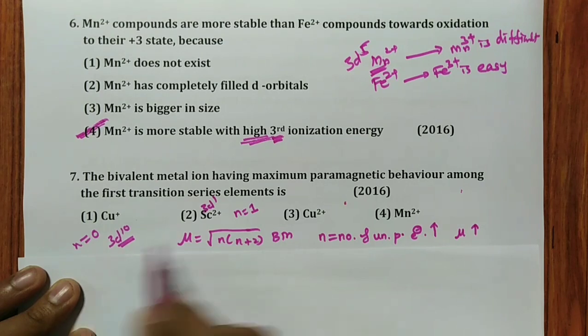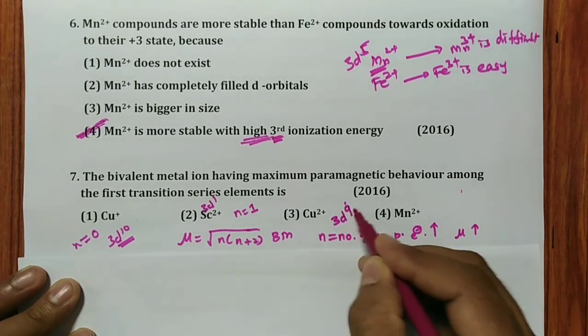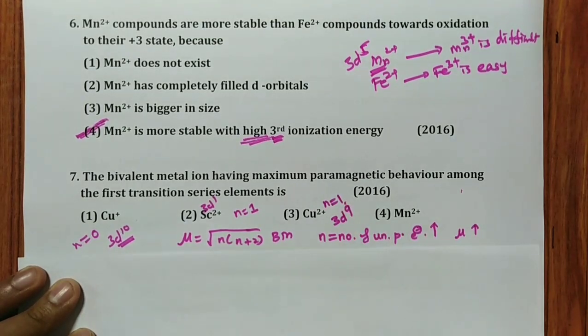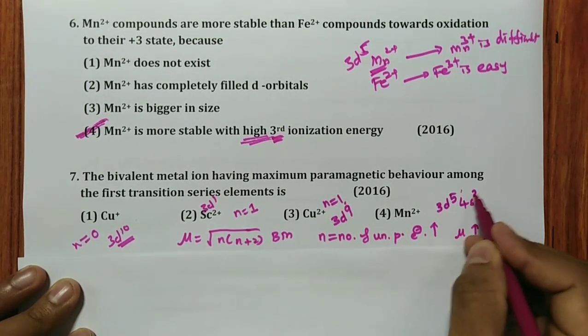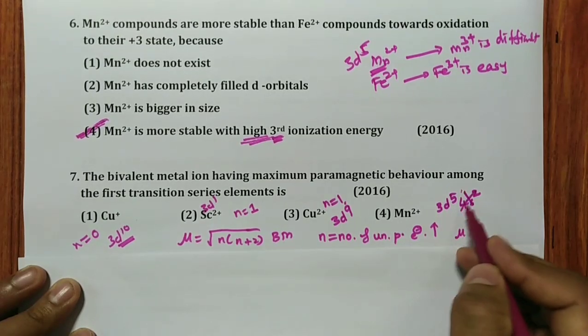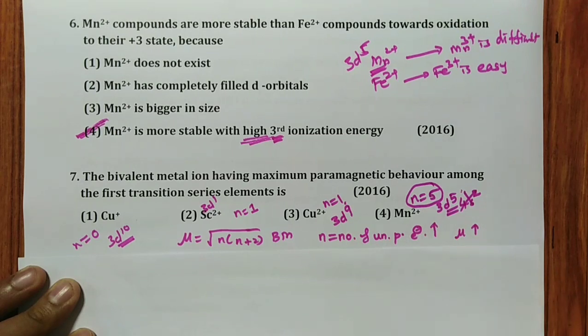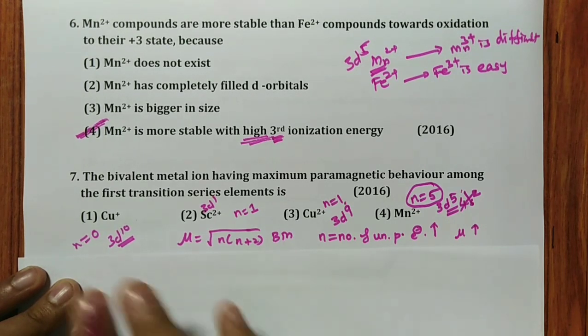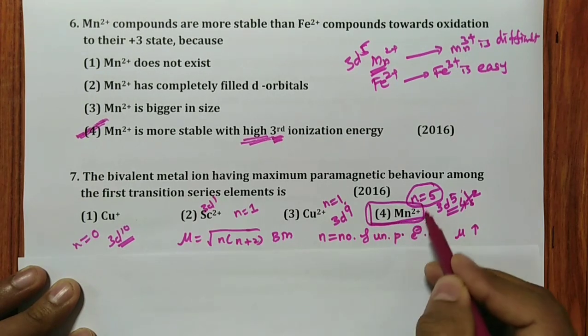Cu2+: 3d10 4s1, remove 2 electrons, remaining is 3d9, so n is equal to 1. Mn2+: 3d5 4s2, so 4s2 will be removed, remaining is 3d5, so n is equal to 5. Very, very important. Wherever they say maximum paramagnetic behavior with Mn, you have to remember that point. This is about the 7th question. So Mn2+ is the answer.